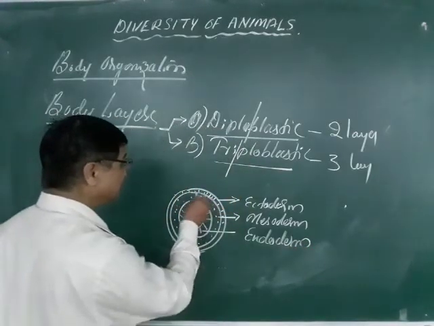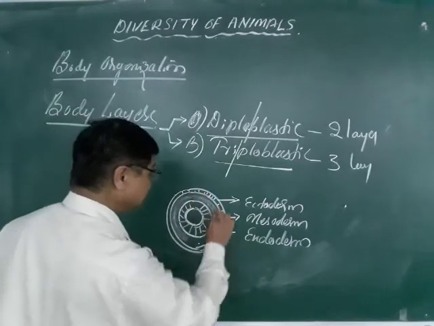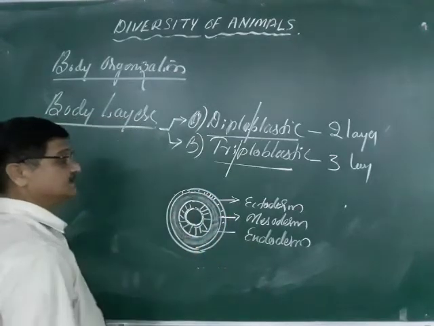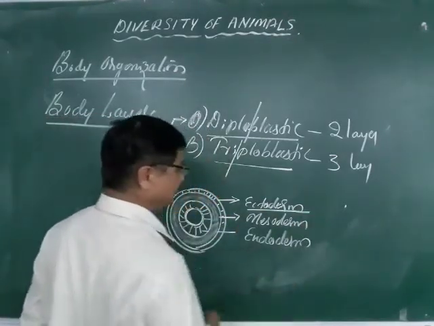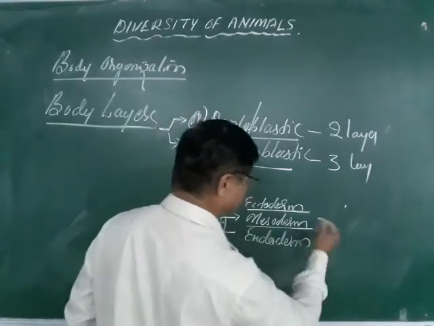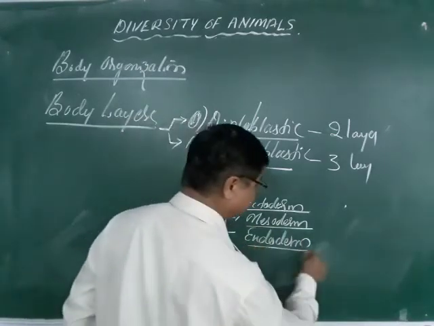So if it is made by three layers, the outermost is called the ectoderm, the middle is called the mesoderm, and the inner is called the endoderm.